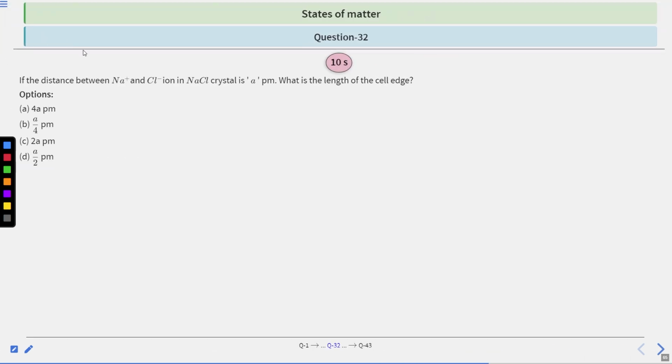If the distance between sodium positive and chlorine negative ion in NaCl crystal is A picometer, what is the length of cell edge? Options are 4A, A by 4, 2A, or A by 2. You have 10 seconds to solve this question. After that, we will see the answer.